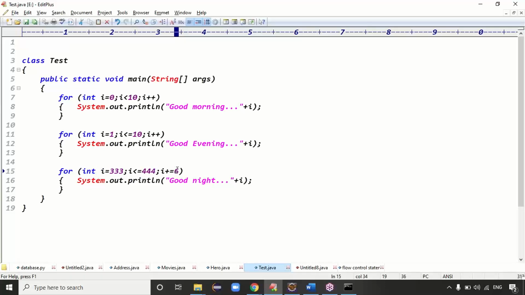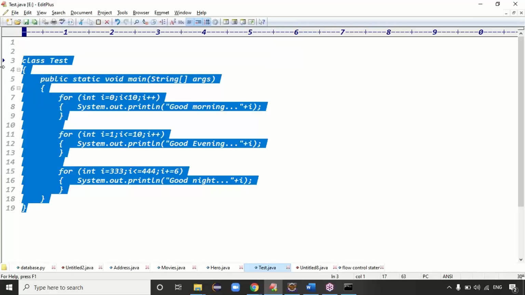By stepping how much, guys? 6. When you make the step value 6, i plus 6 is invalid, guys. You have to write i equal to i plus 6, right? i equal to i plus 6. Guys, that is example 1 regarding for loop. Any questions, please?